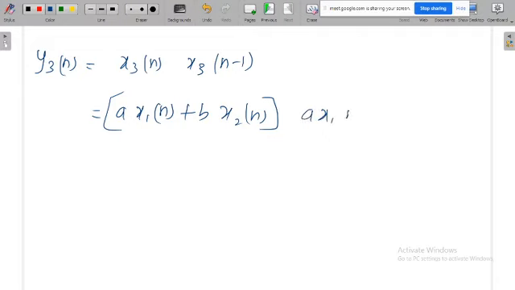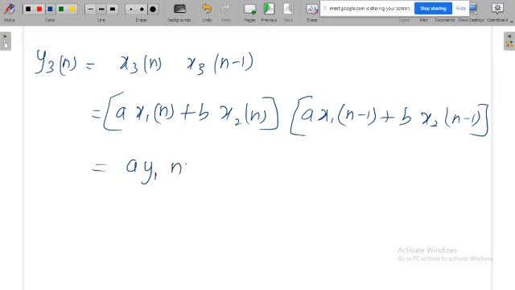So a x1 of n minus 1 plus b x2 of n minus 1. With this, no way can you form this equality; you cannot prove this. If you compare a y1 of n plus b y2 of n, it is not equal to the above terms, so these two are not the same, so this is non-linear.